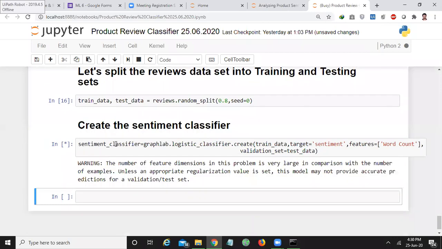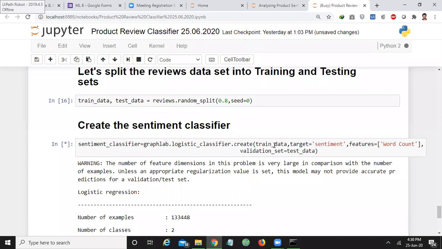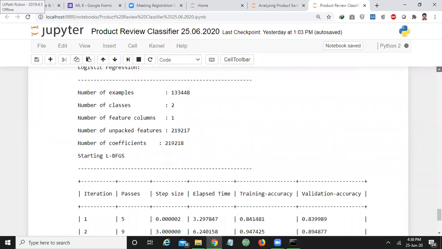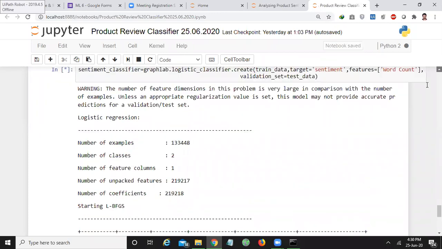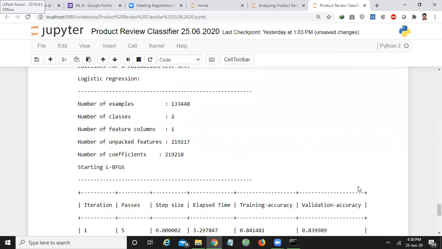Once all of you check the syntax. Train data, I want to build it on a train data, and the target is sentiment. Features is word count, and validation set is my testing data set. So number of classes is 2 and number of feature columns is only 1. How many features are we supplying? Only one feature, that is word count feature. But the label, how many labels we have? 2, that is either 1 or 0.